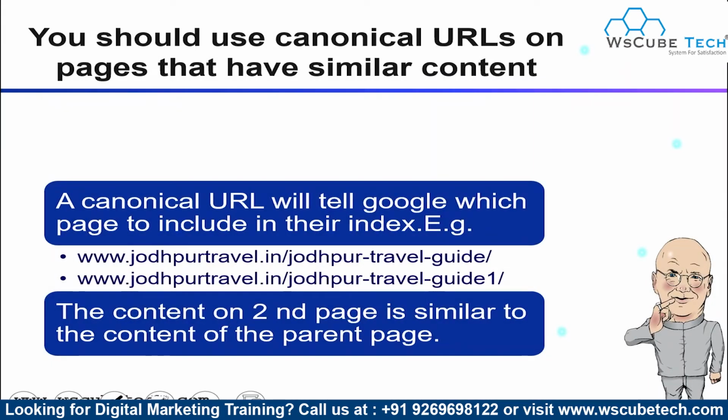Now, you should use a canonical URL on pages that have similar content. We already gave you one example. Another example is that a canonical URL tells Google which page to include in the index. Here you can see that the content of the second page is similar to the content of the parent page. So these pages have the same content, the parent page and the other page.